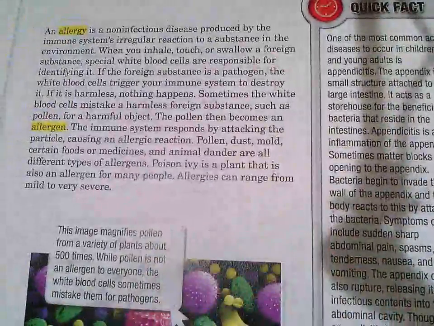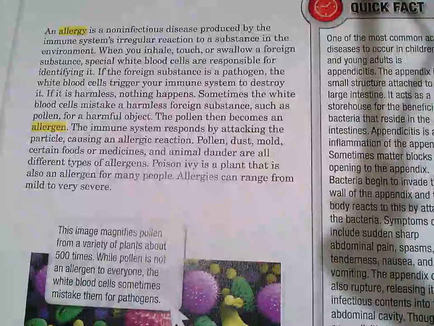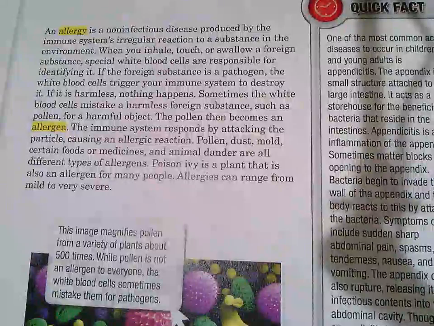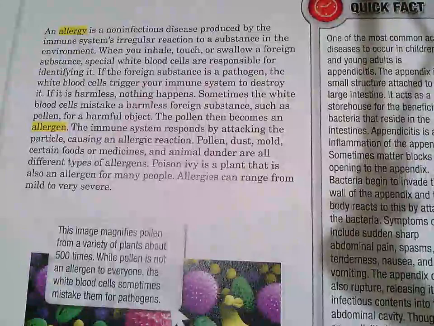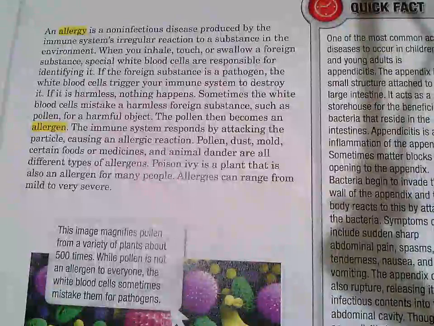All right, I'm going to go to the next page. Give me just a second here. Bam. Okay. So we said genetic disorders. Then there's allergies, and this is where your immune system gets a little confused. An allergy is a non-infectious disease produced by the immune system's irregular reaction to a substance in the environment. When you inhale, touch, or swallow a foreign substance, special white blood cells are responsible for identifying it.